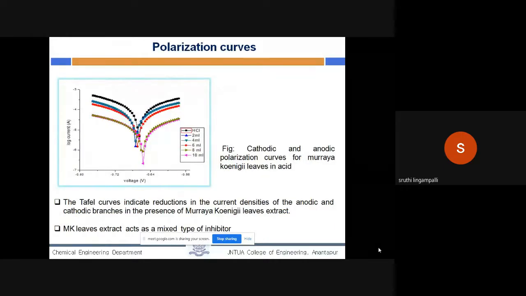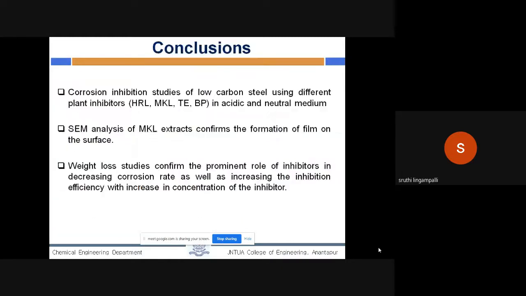Coming to the polarization curves, these are the cathodic and anodic polarization curves of Moringa oleifera leaves in HCl acid. The polarization curves also clearly indicate that as the inhibitor concentration increases, the corrosion rate decreases. The Tafel curves indicate reductions in the current densities of the anodic and cathodic branches in the presence of the Moringa oleifera leaf extract. The extract acts as a mixed type of inhibitor.